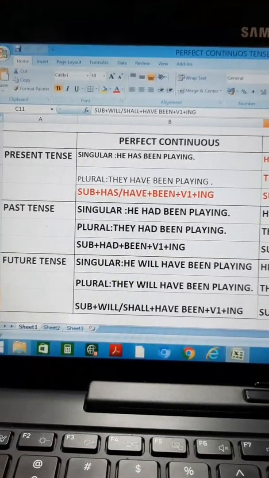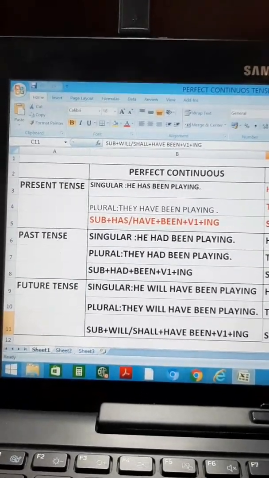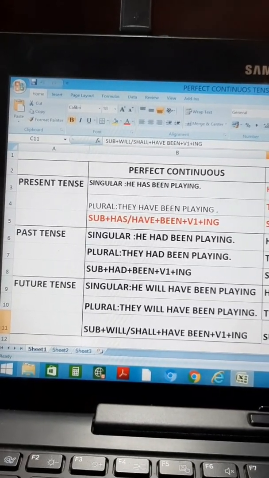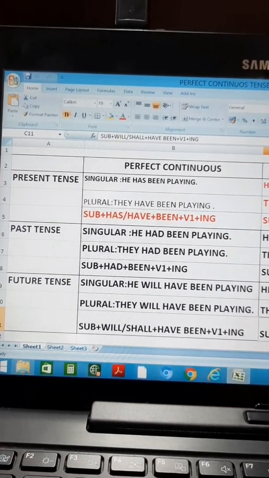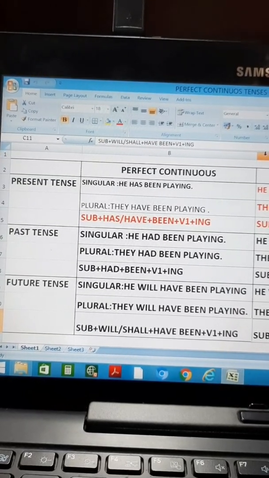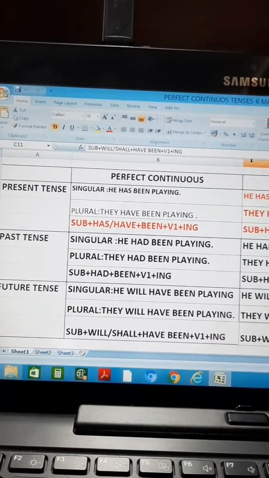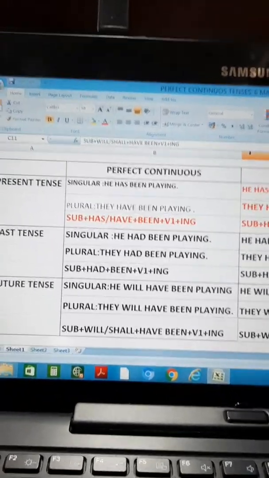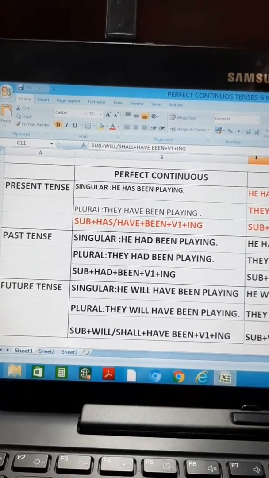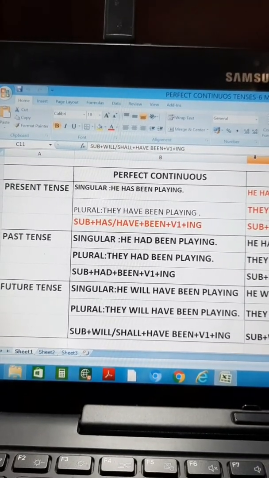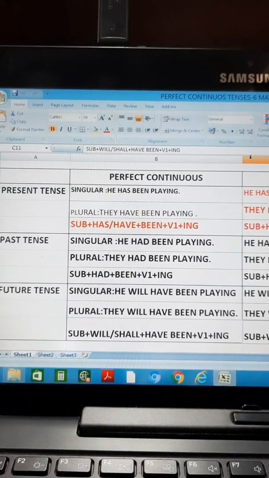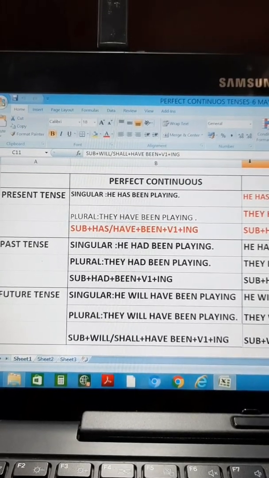Perfect continuous tense. You can understand by its name, when we see the name perfect and continuous also. So the work is started before some time and still it is continuous. We are using has been, have been when the work is started at some point of time and still it is continuous. Singular, present perfect continuous tense: he has been playing. Plural, they have been playing. Subject plus has/have plus been plus first form of verb plus ing.